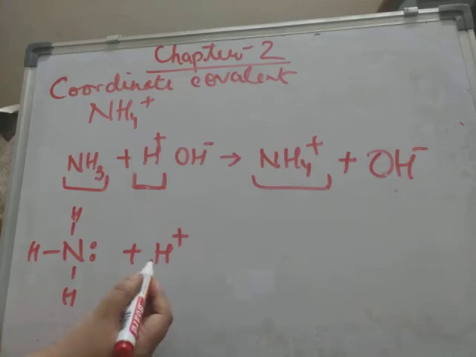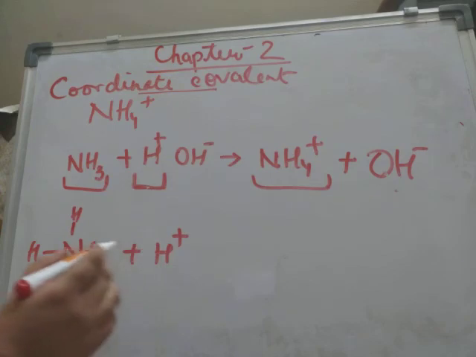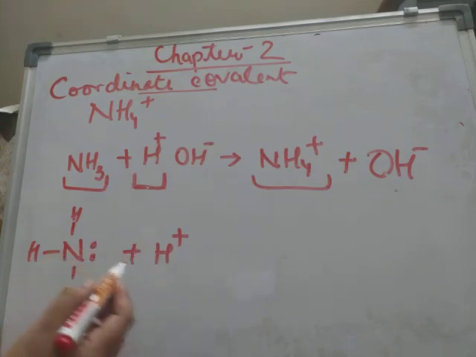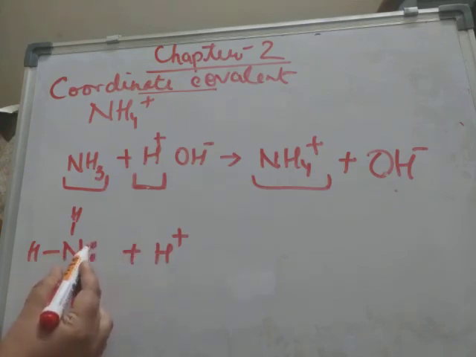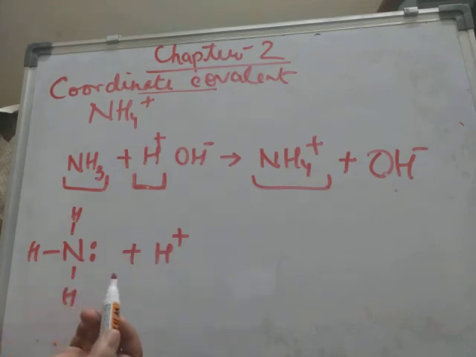In a coordinate covalent bond, a bond is formed between two atoms, but both the electrons are from one atom only. Nothing is shared from the other atom or ion.